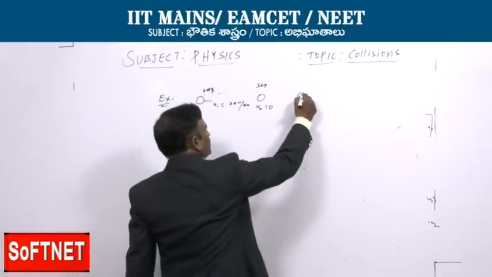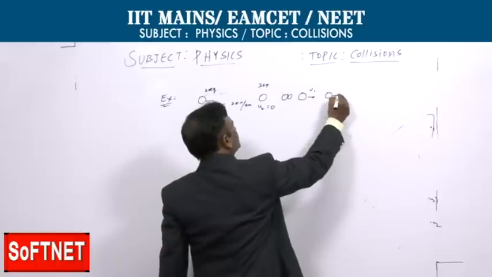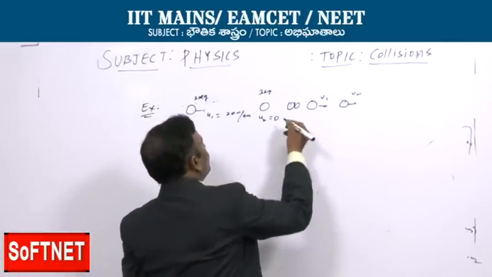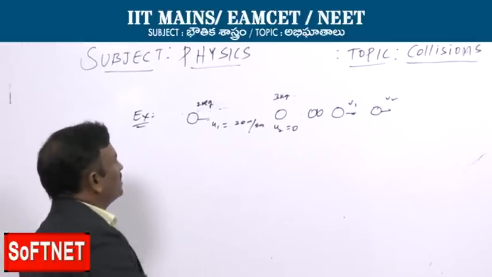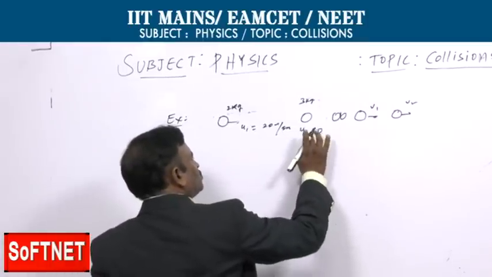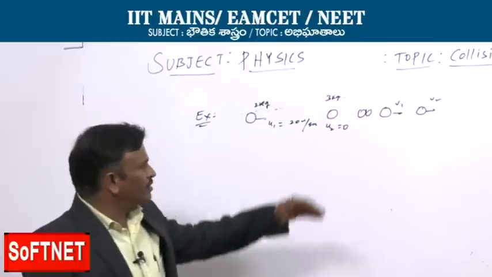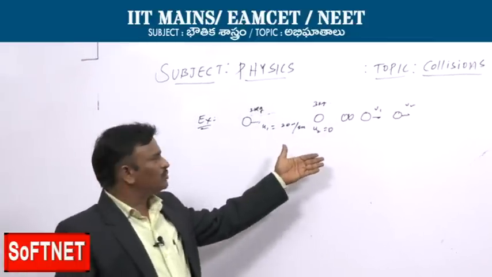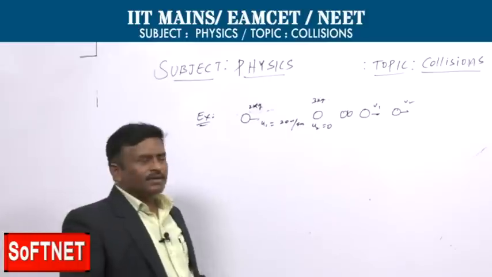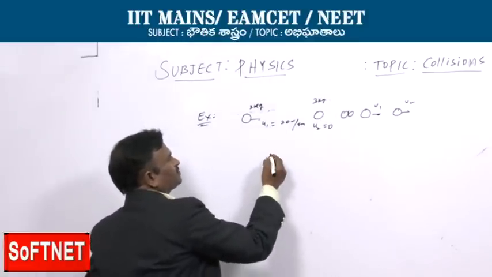After the collision takes place, they are moving with different velocities, but the velocities are not given. They are asking how much energy might be lost in this case of collision. Here, if u2 is 0, or if the u2 value is given, we are supposed to use the same formula: half into m1 m2 by m1 plus m2 into (u1 minus u2) whole square. So, here u2 is 0, then how do we find the loss of energy?